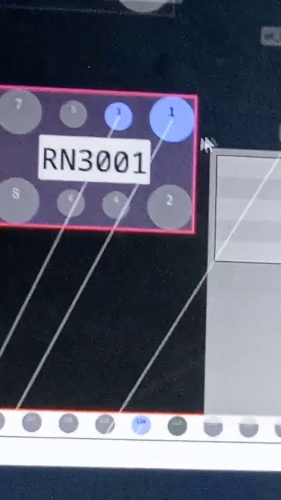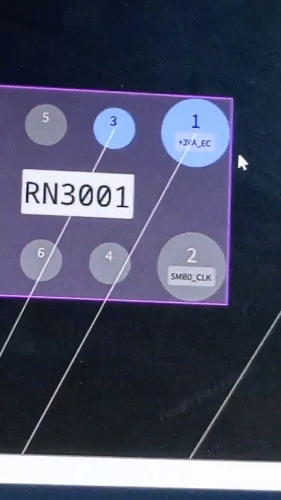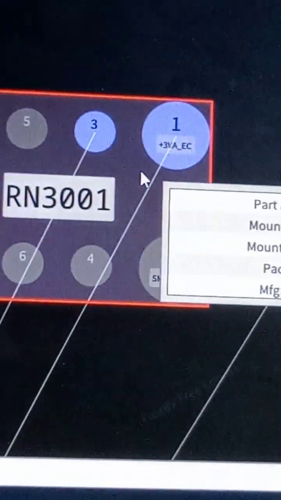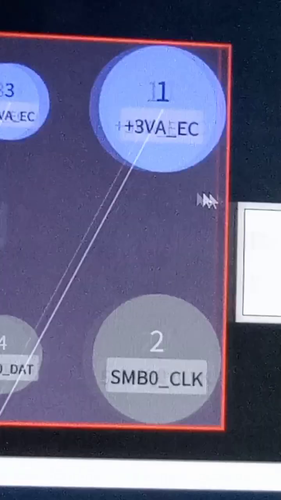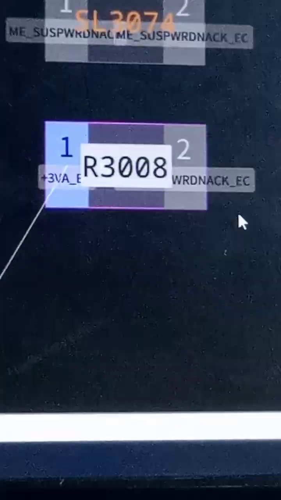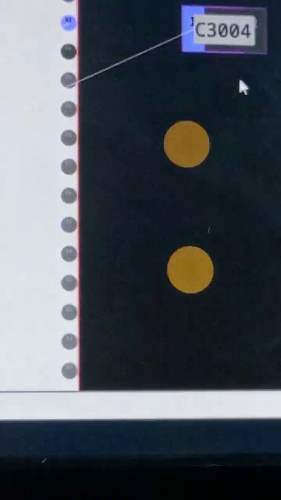We can also check it on this resistor network here on pin 1 and pin 3. We have 3 volt always EC. We can also check that signal on resistor 3008.